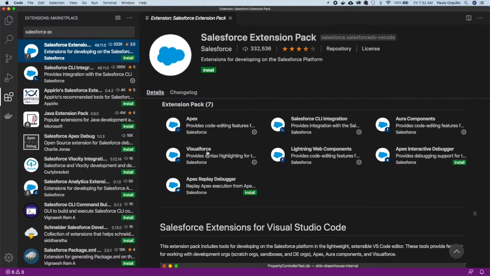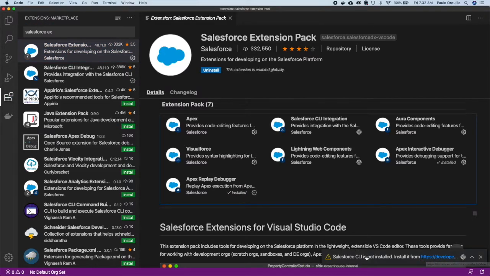The pack also includes Aura components, Visualforce, Lightning Web components, the Apex interactive debugger, which we're going to cover in another video, and also the Apex replay debugger. So just click on install. It's saying the CLI is not installed, which is correct. You just have the Salesforce extension here.